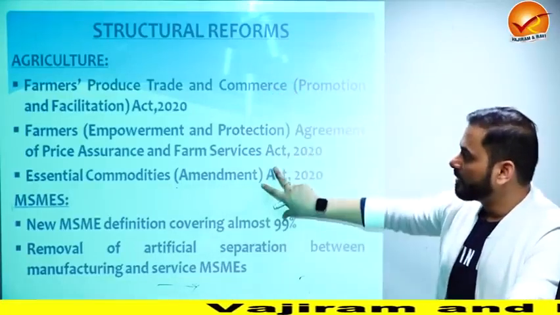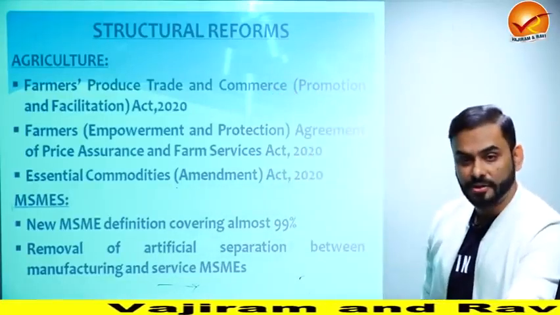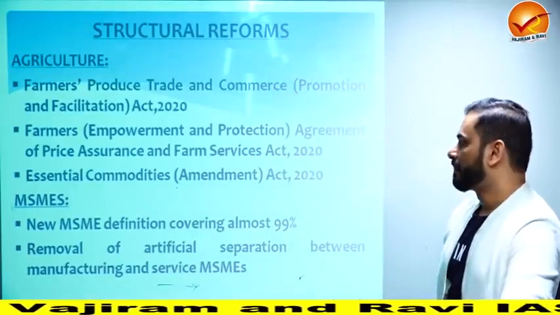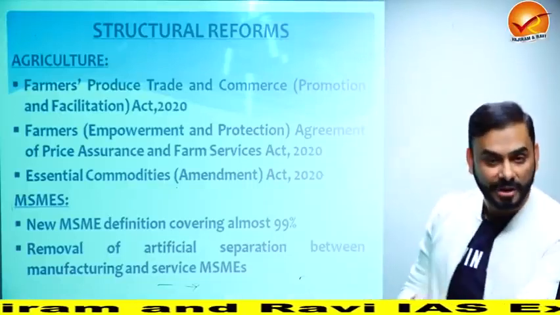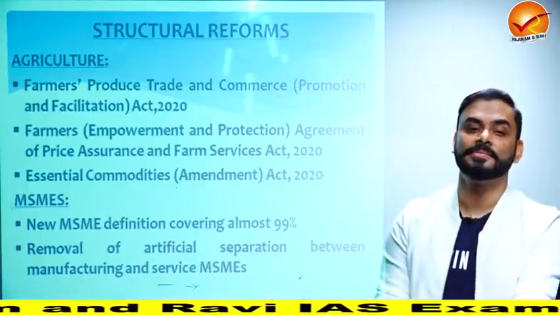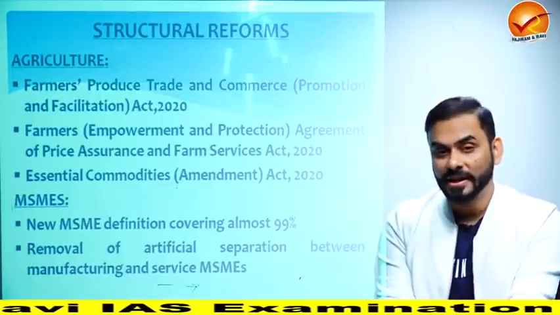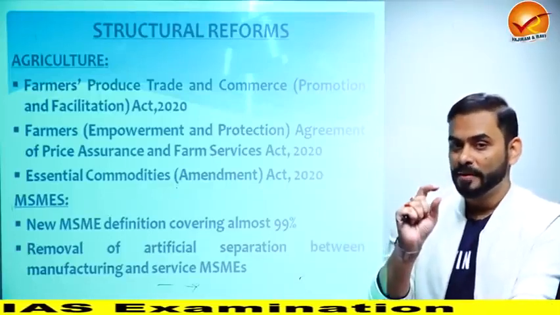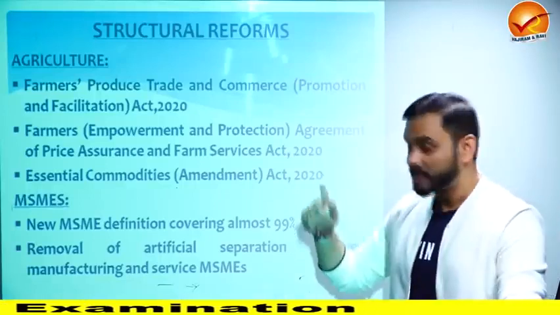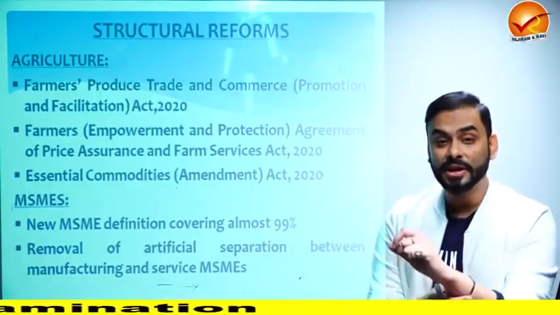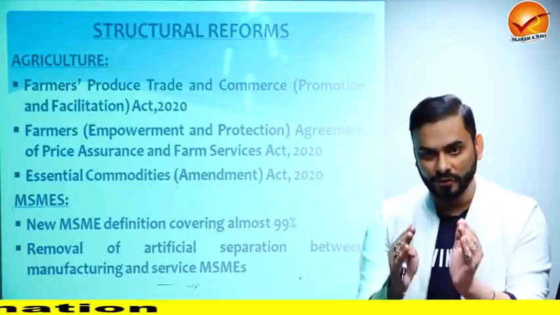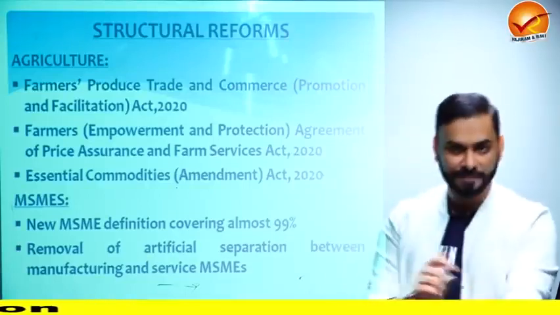So if you look at all the three, first I'll tell you about the Essential Commodities Act. Guys, I'll give you an example. Suppose the Government of India has created a list of some items, and suppose the government is putting potatoes in that list, and the government is saying that if potato is called an essential commodity, then you cannot have a stock of potato beyond a limit.